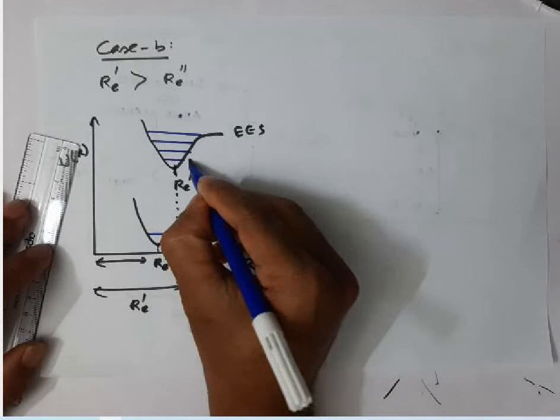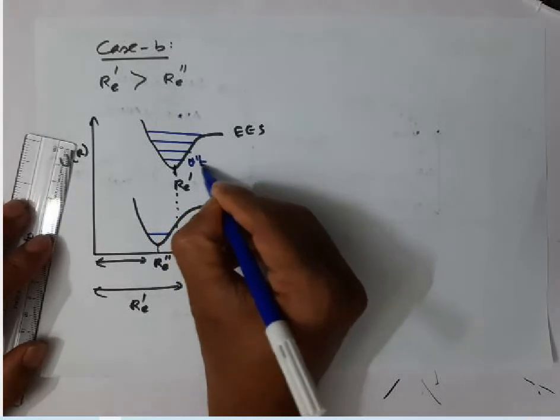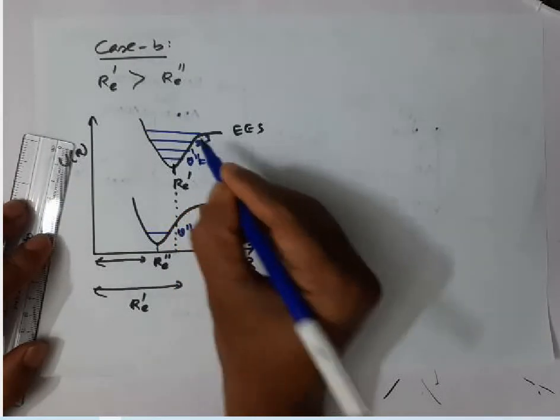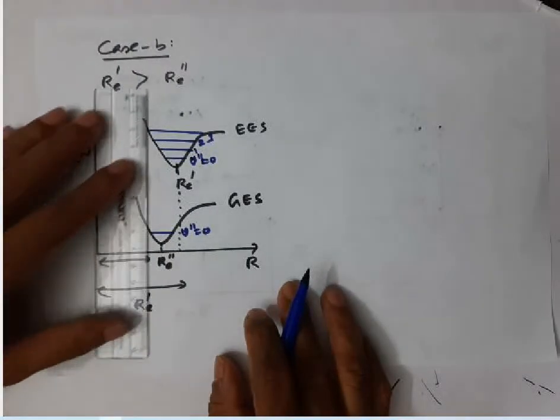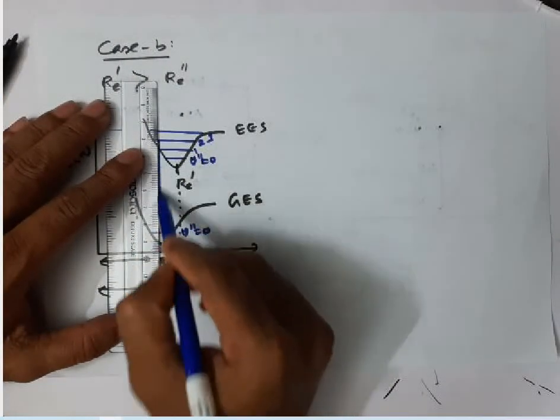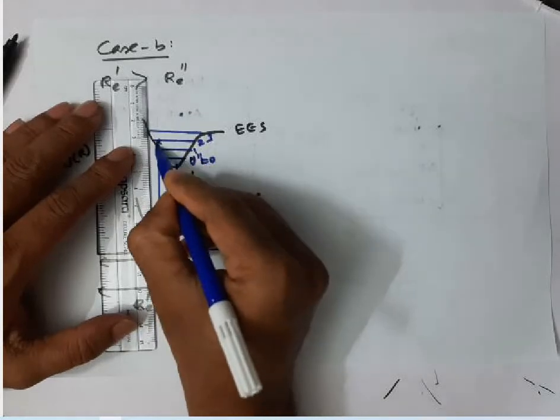This is V prime 0, this is 1, 2, 3, etc.